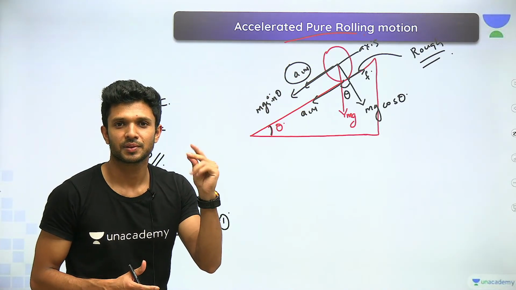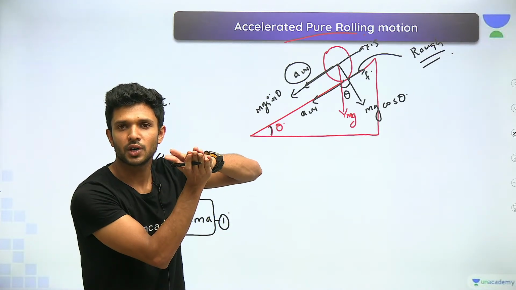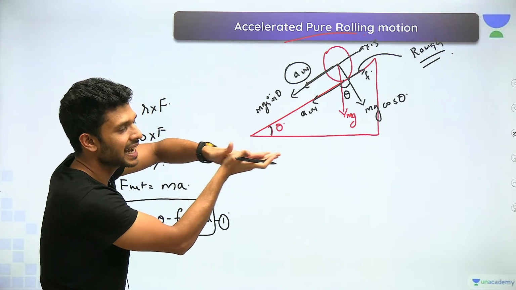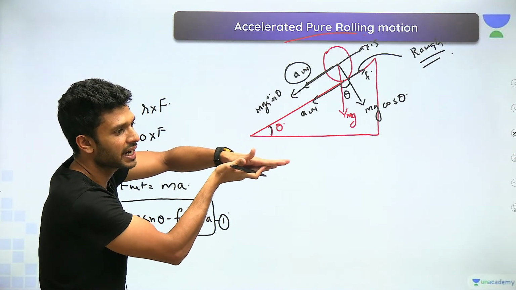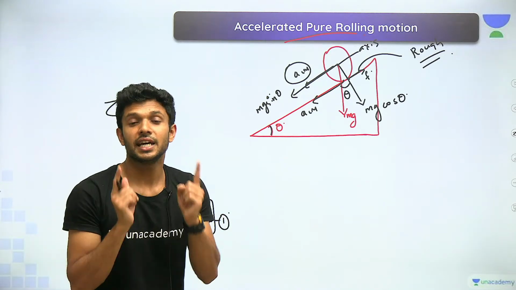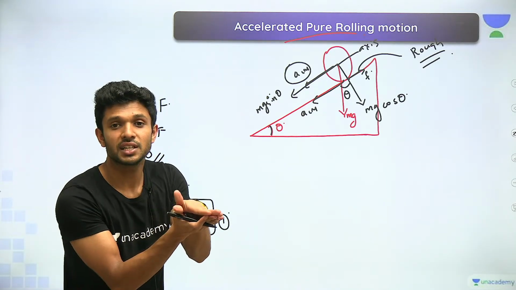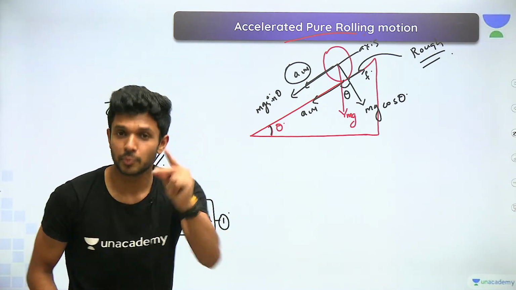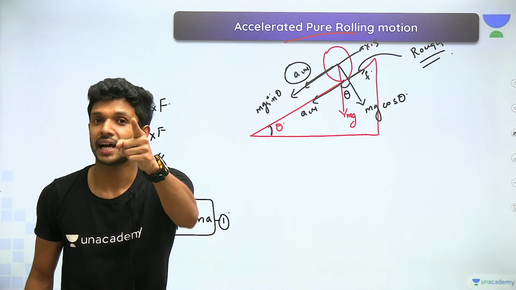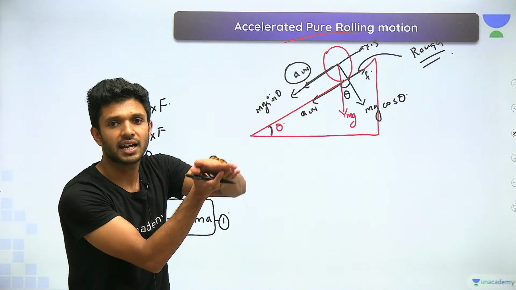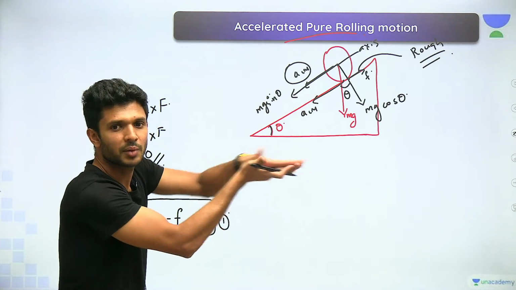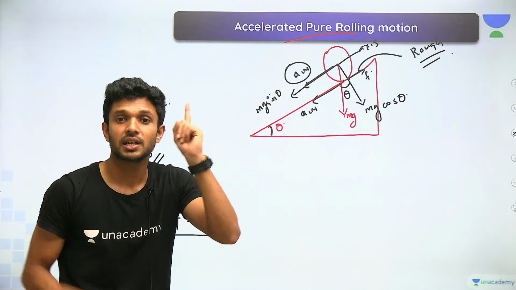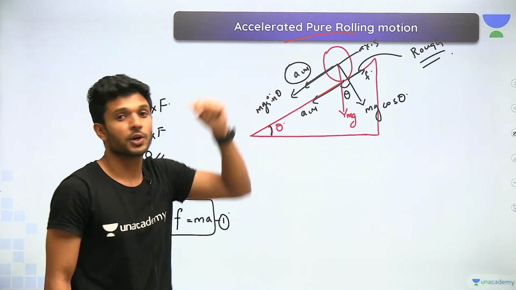Yes or no? Do you remember the concept for a rolling body to be pure? Yes, there shouldn't be any sliding motion between the surfaces in contact. If there shouldn't be any sliding motion between the surfaces in contact, both should have the same velocity, and both should also have the same acceleration. If one has a larger acceleration, what will happen? Yes, one body will slip over the other, or slide over the other, which is not possible if the rolling motion wants to be a pure rolling motion.